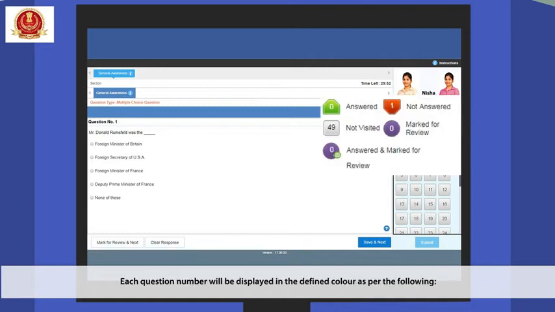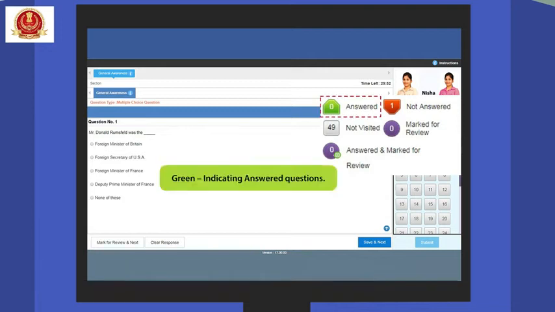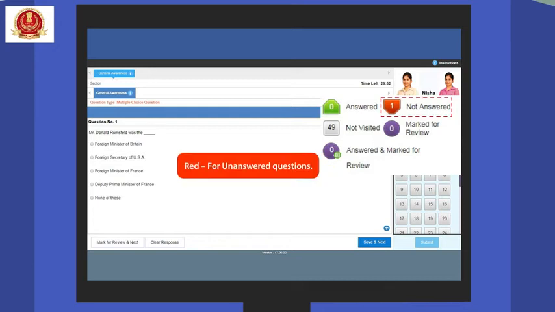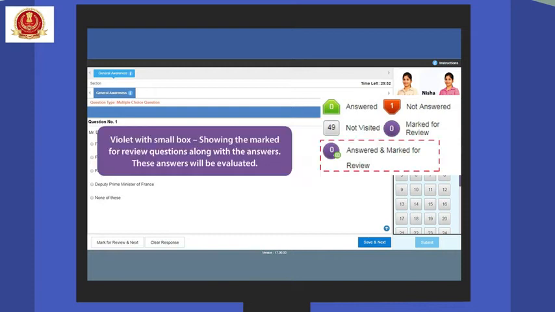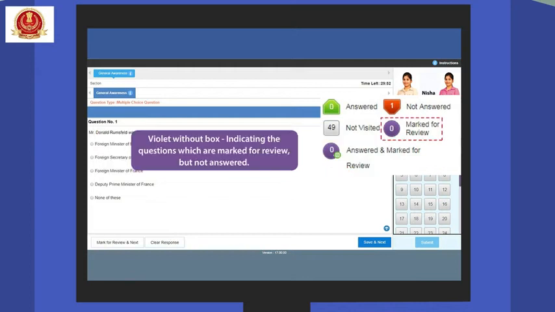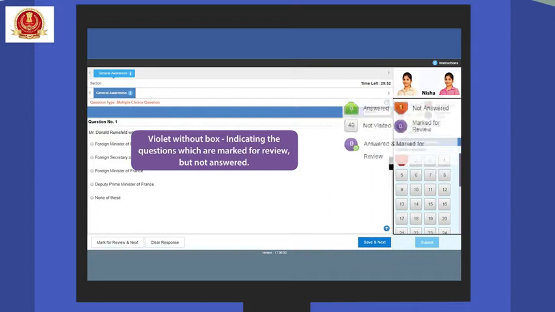Each question number will be displayed in the defined color as per the following: green, indicating answered questions; red, for unanswered questions; gray, questions not visited or viewed; violet with small box, showing the marked for review questions along with the answers. These answers will be evaluated. Violet without box, indicating the questions which are marked for review but not answered.